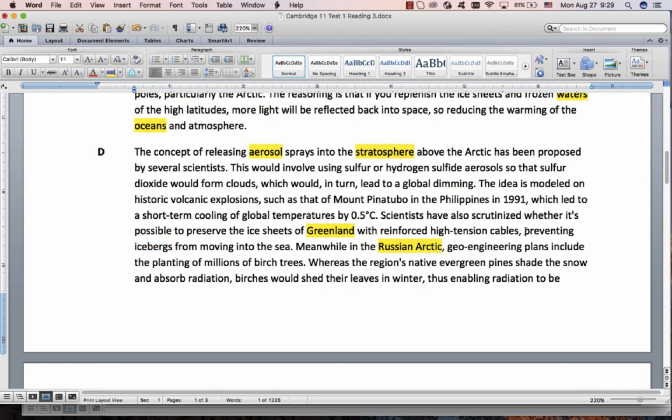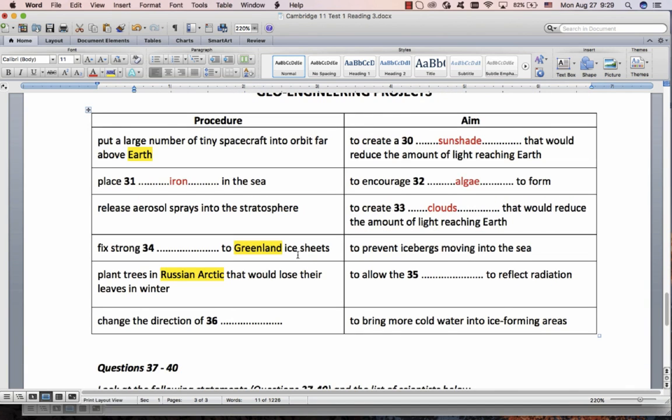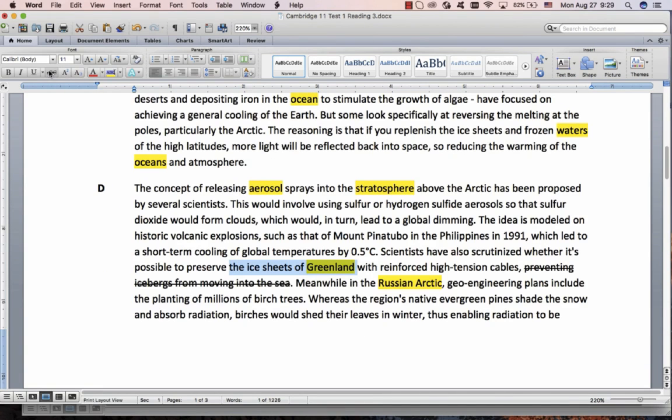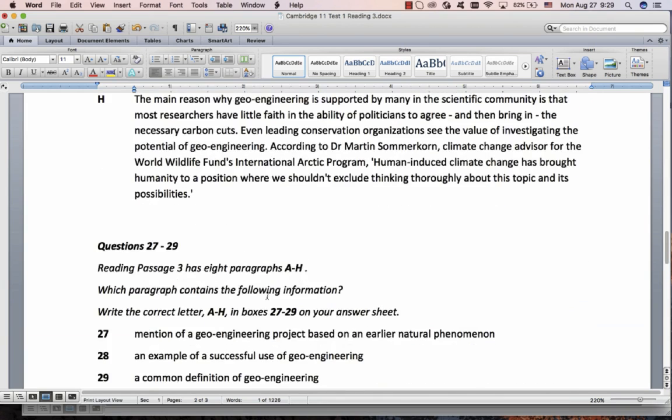So it's none of this because we have that in the question. So it's somewhere there. Greenland ice sheets is in the question. So really, what's left? This is just introduction. What's left? Reinforced high tension cables. Keep the noun, throw away the adjectives if you only have one word: cables.